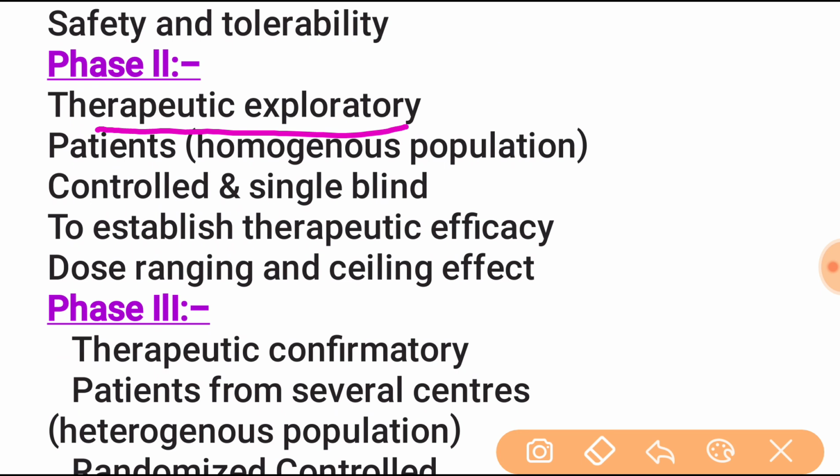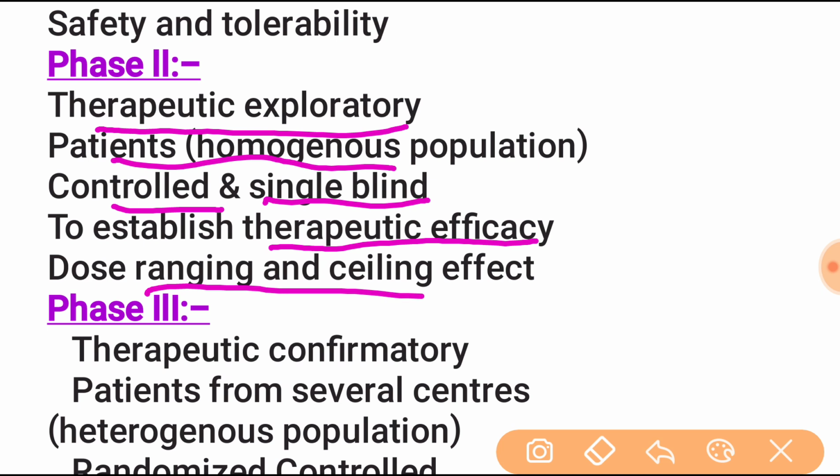The patient population is homogeneous, that means phase 0 and 1 use healthy volunteers, then after that, patients. Here blinding starts, that means single blinding, and it is controlled, to establish therapeutic efficacy, dose ranging and ceiling effect. This is phase 2 trial.